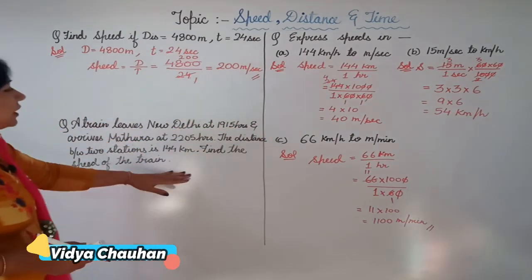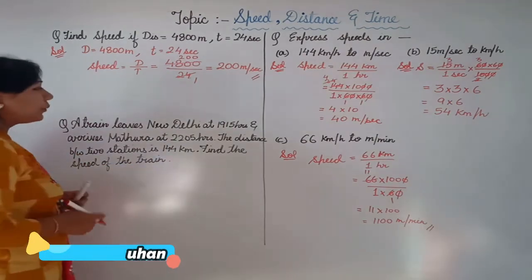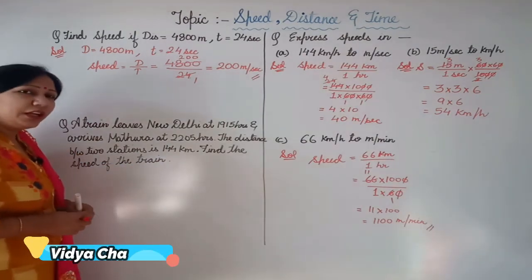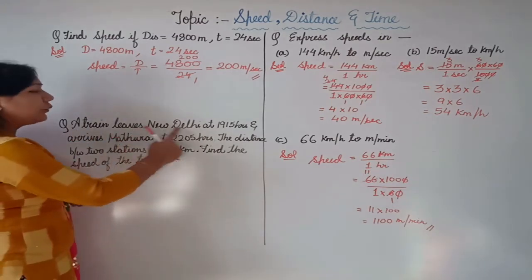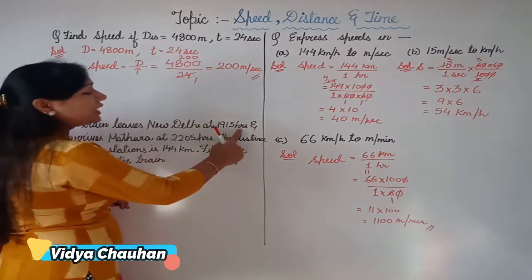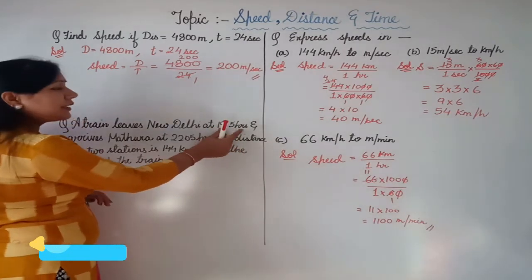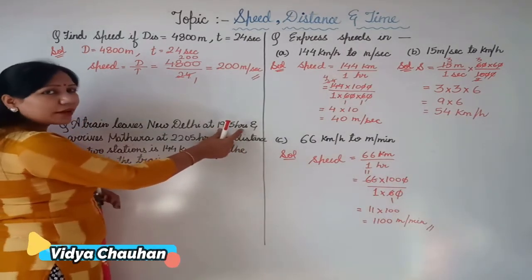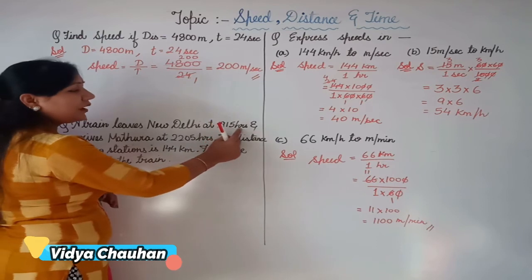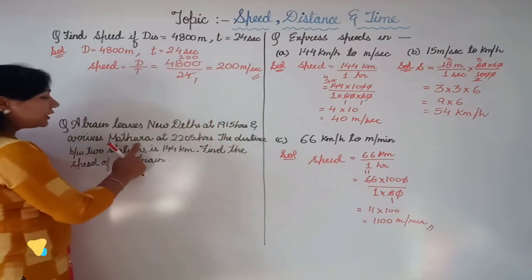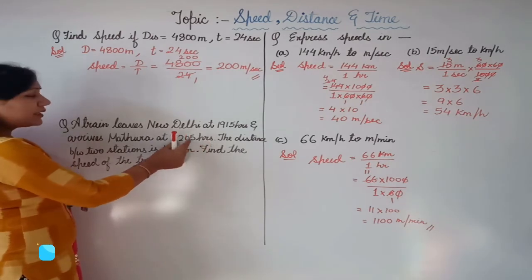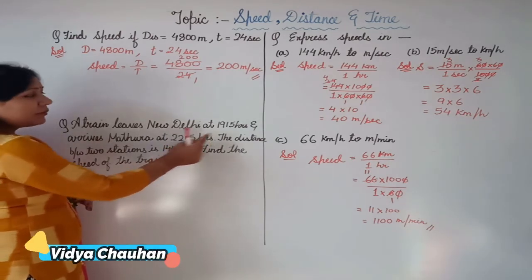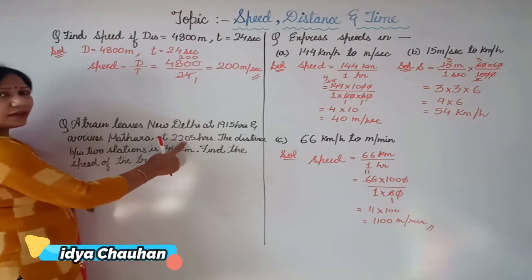Coming to the next part, there is an important question. This is a statement question in your book exercise, and the question says a train leaves New Delhi at 19:15 hours. So this is the time in 24-hour clock, 19:15 hours, and arrives at Mathura at 22:05 hours. So that is the reaching time. This is the starting time and this is the reaching time.